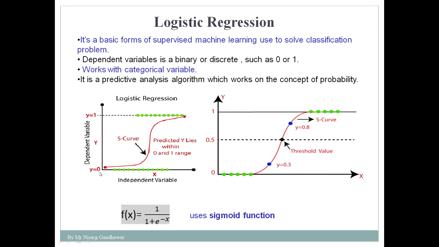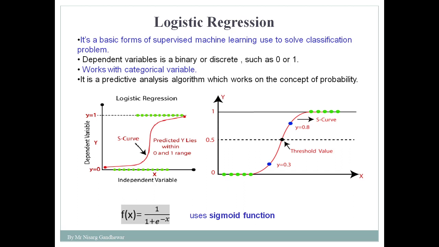So in this case we get a value between 0 and 1. This is a sigmoid curve, and what is written here is that the predicted y lies within the 0 to 1 range. So in this case deciding a threshold value is very important. For example, we decide a threshold of 0.5. That means for every outcome we are going to calculate the probability. We have taken a simple example where I want to predict whether there will be rain tomorrow or not, yes or no. So yes stands for 1 and 0 means no, there will be no rain.